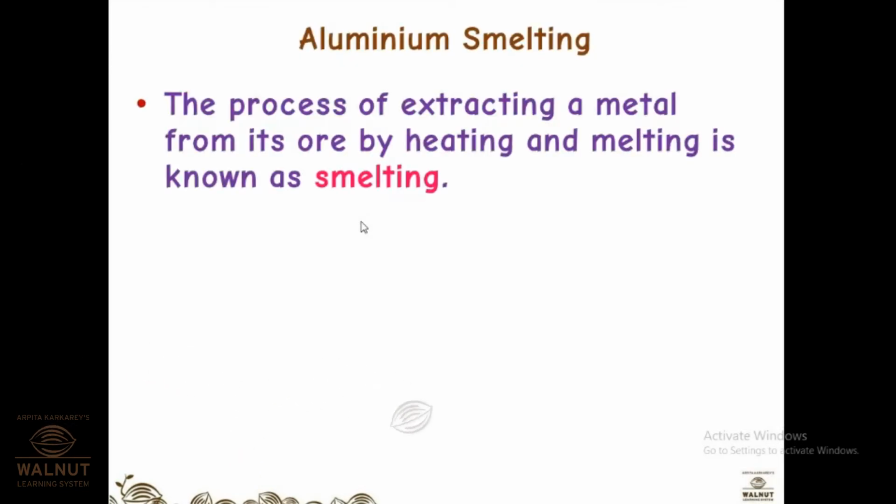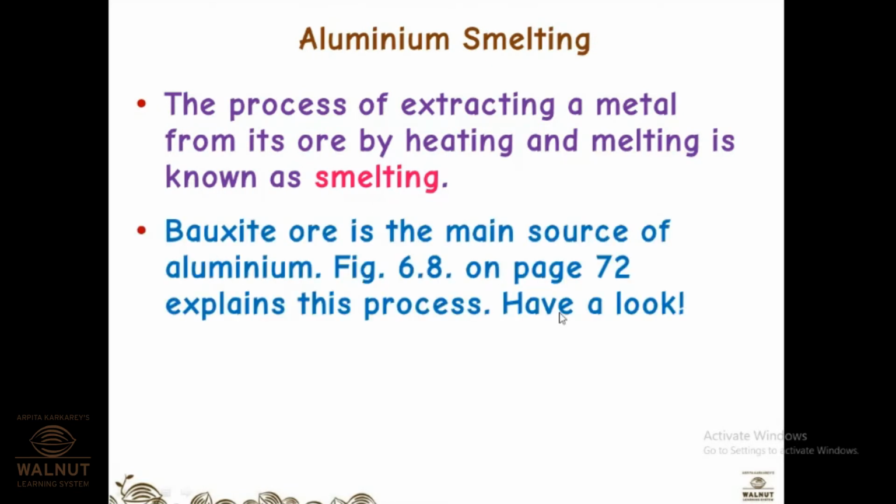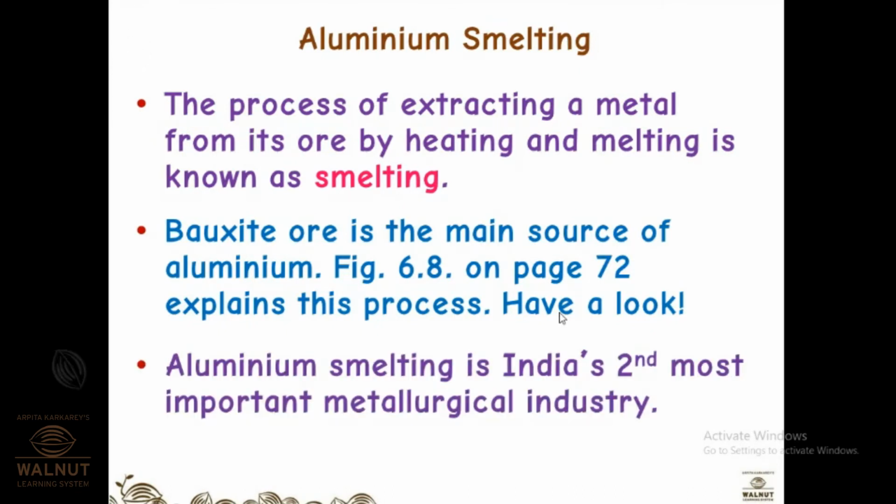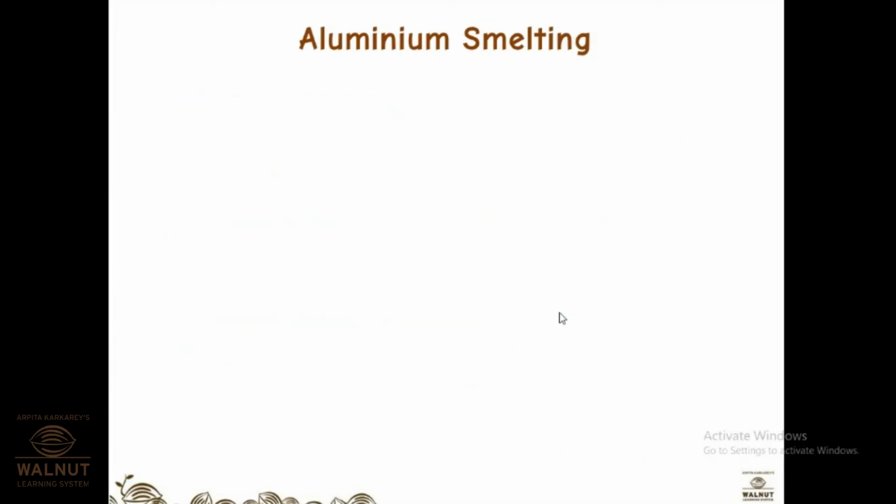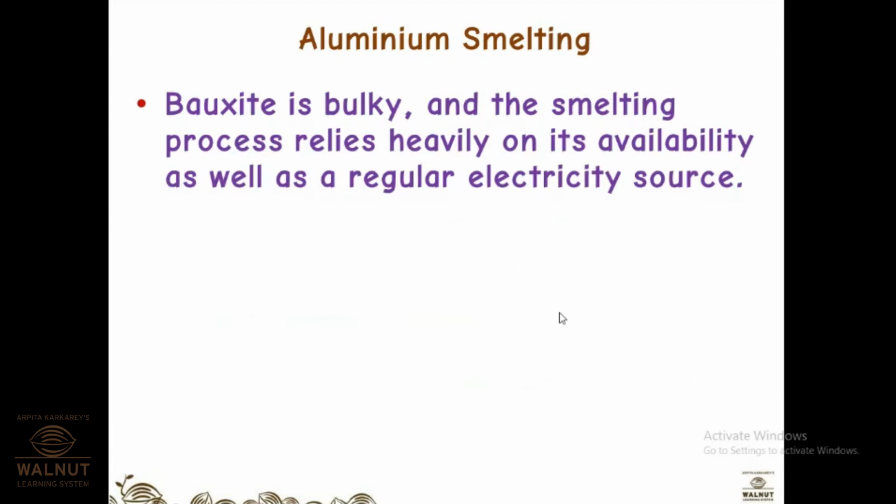The process of extracting a metal from its ore by heating and melting is known as smelting. So the word comes from both the verbs heating and smelting. Bauxite ore is the main source of aluminium. When I open the textbook again, we'll see the processes involved in this. Aluminium smelting in India is the second most important metallurgical industry. Metallurgical industry means it will require raw material.